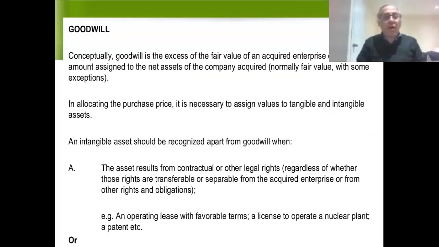Goodwill. Conceptually, goodwill is the excess of the fair value of an acquired enterprise over the amount assigned to the net assets of the company acquired.